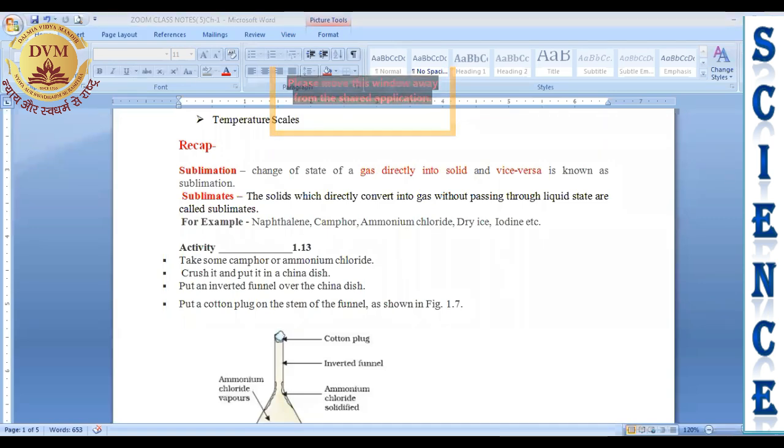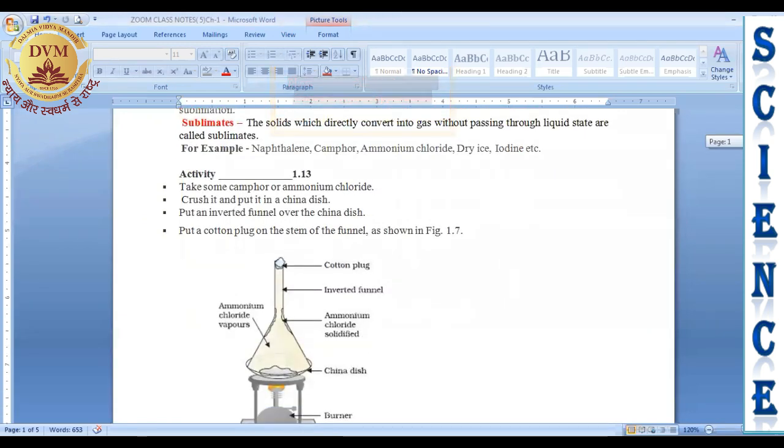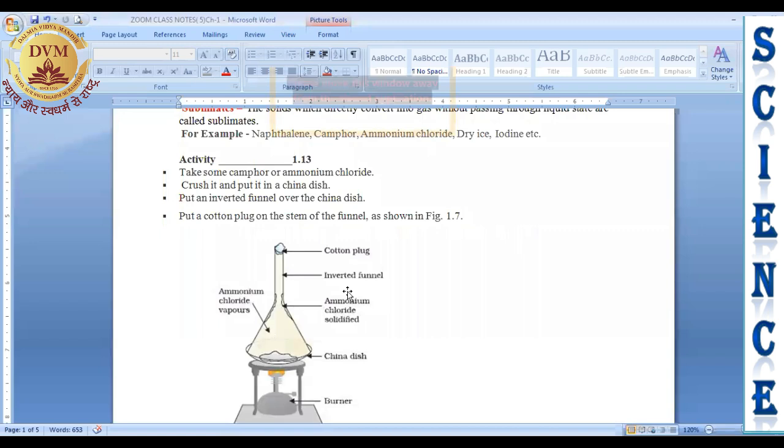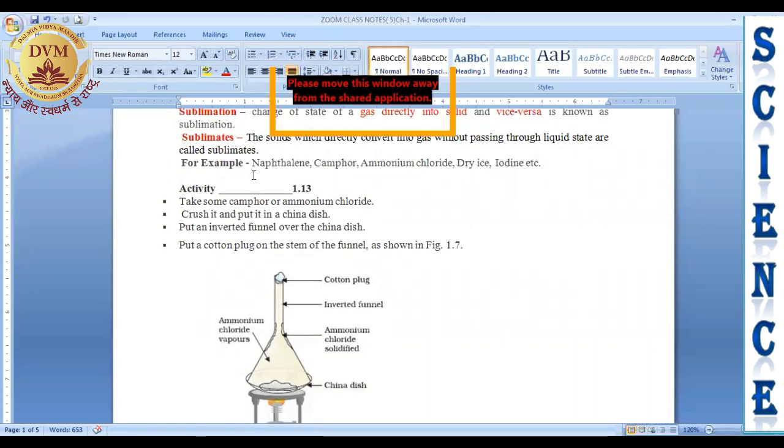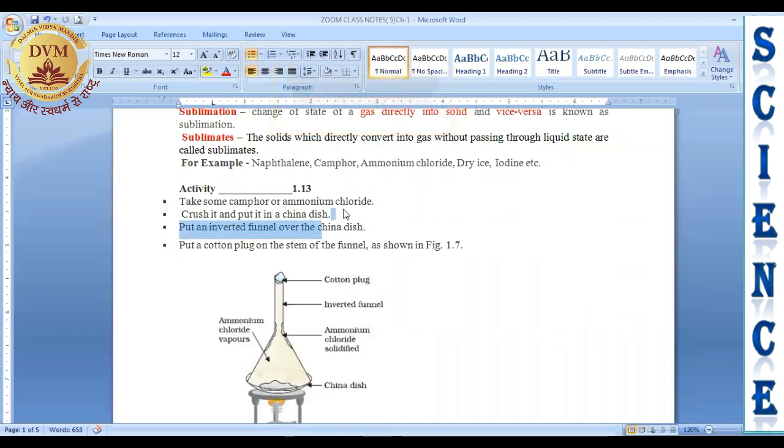So how can we say that all these are examples of sublimates without any proof? We are going to conduct one activity to show the process of sublimation. For that, you can take any of the above substances. Either you can take naphthalene, camphor, or ammonium chloride, right? So let's start this activity. Take some camphor or ammonium chloride. Crush it and put it in a china dish.